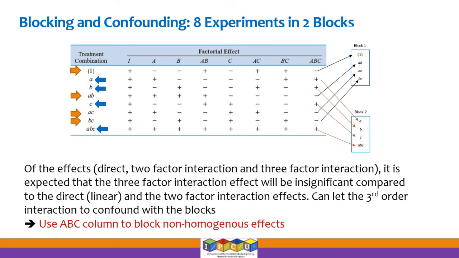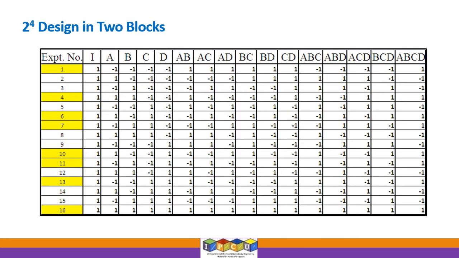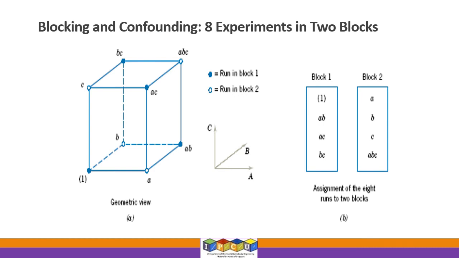So that is what it is, and this is a different view of it. Right, this is a different view of it. I will not go into it in detail. Everything that has been said is said. So basic messages: let the third order interaction, which is the highest order interaction in the system, decide the blocks. Right, the skill level will be confounded with the third order interaction effect. So ABC column is used to block for the known sources of problems in the system. Okay, so this same thing is shown in a different way, right? In a neat way, it's shown here.